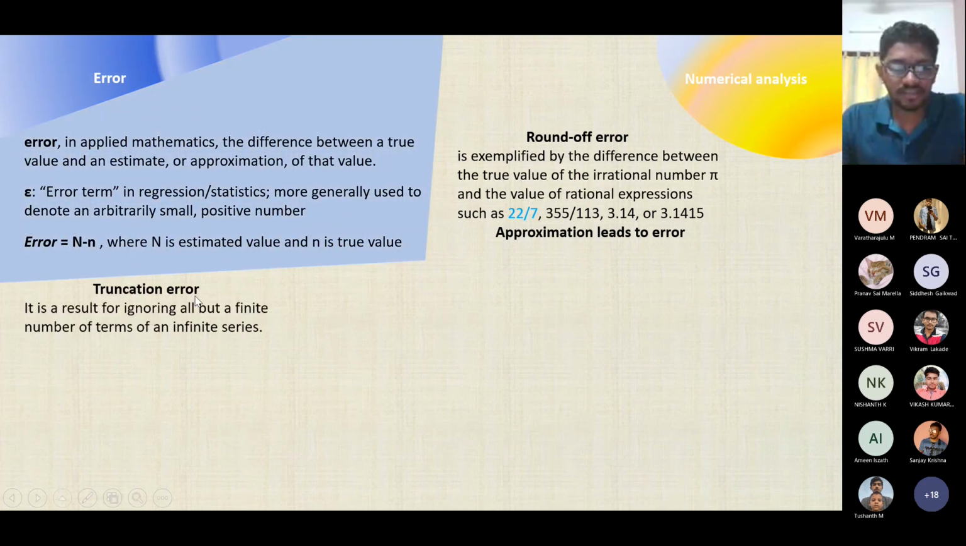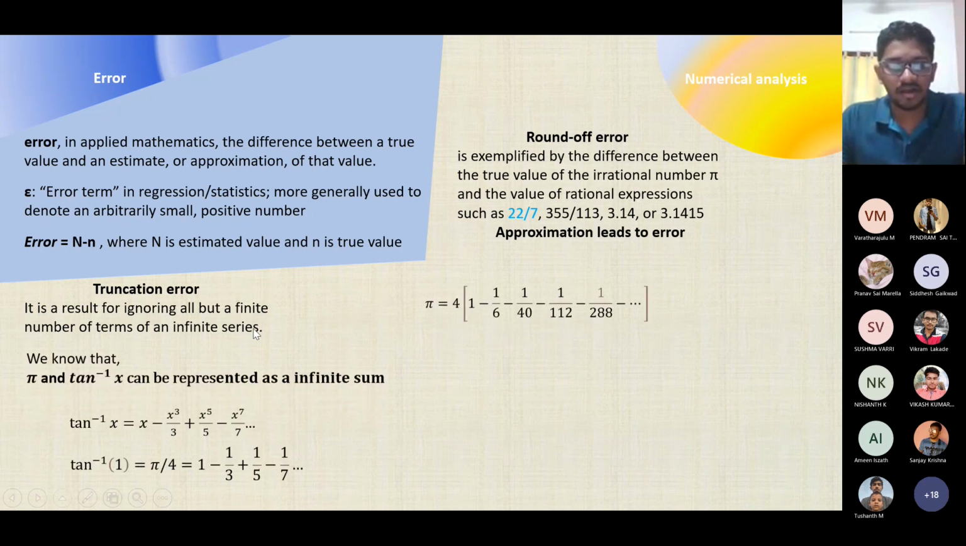And then we go to truncation errors. This is what we have been discussing so long, because this involves an infinite series representation of a number. Like pi, we have an infinite series representation. But in truncation methods, we limit it to some number of terms, because we can't do it for infinite terms. So we do it for a specific number of terms so that it gives a significant value. We found two methods of finding pi, using the tan inverse method and using the binomial method.